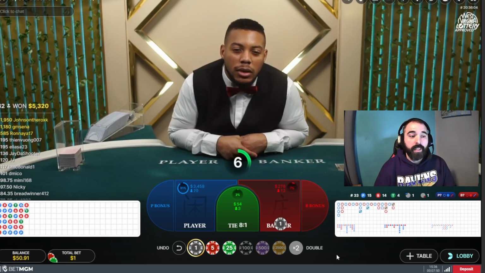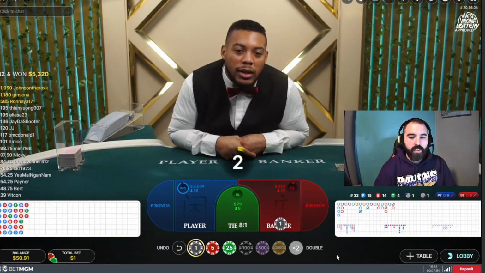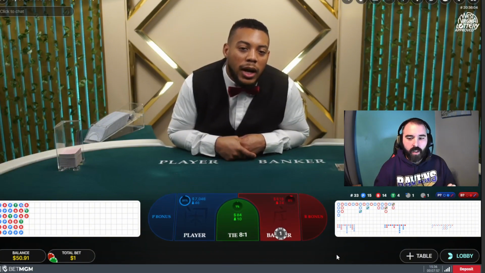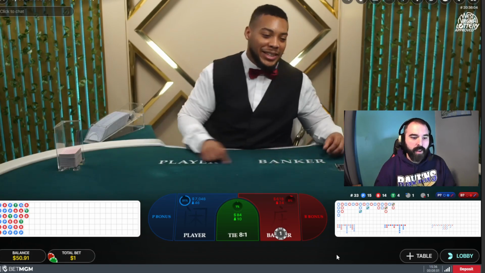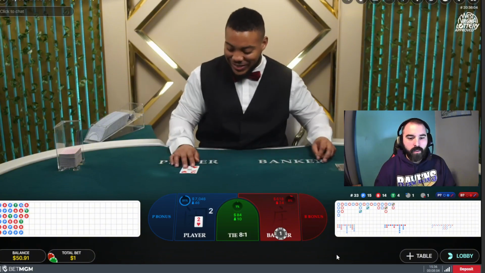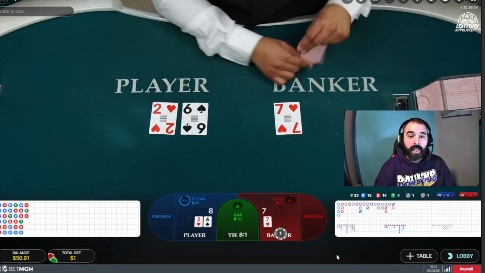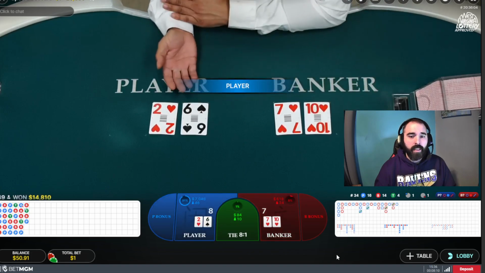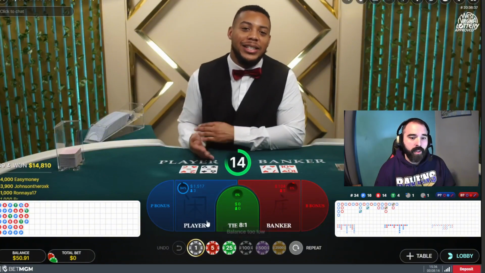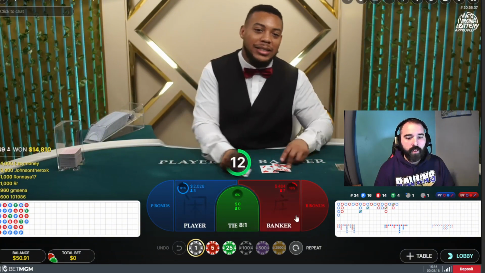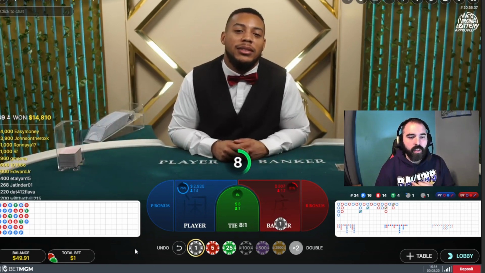There's people betting like $1,900 in this game, which is insane. So there's a lot of stuff going on at the bottom of the board. I'm not going to get into that right now. I know the one on the right is the streaks. Okay, player has 2, player has 8, banker has 7. So again, an 8 is an automatic winner, so the player won there. So we're going to go another $1 here on the banker.